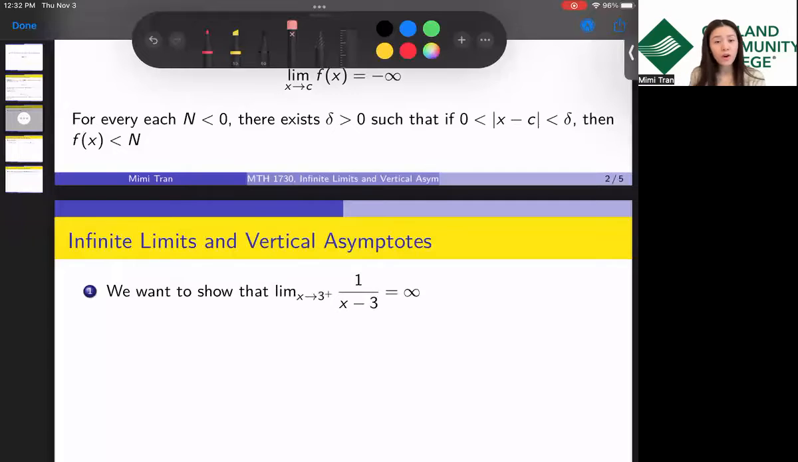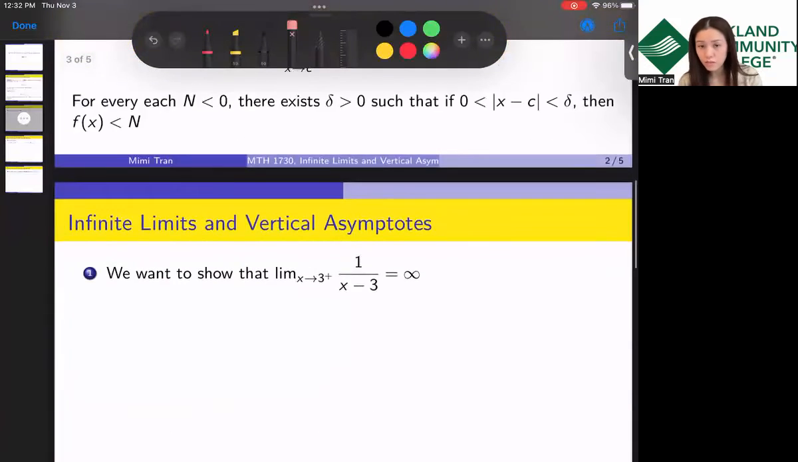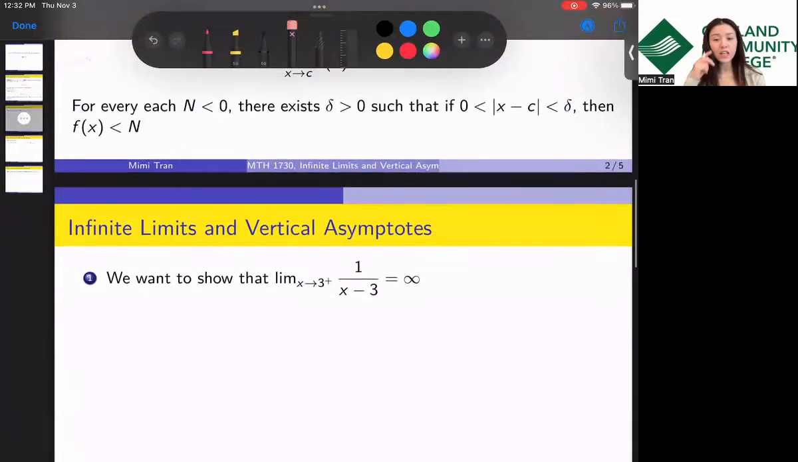All right, let's take a look at this problem. We want to show that the limit as x approaches 3 from the right of 1 over x minus 3 is equal to infinity. We're going to use the definition of infinite limit to prove this problem. But before we do that, let's take a look at the graph of this problem and see what happens to the function 1 over x minus 3 around 3.